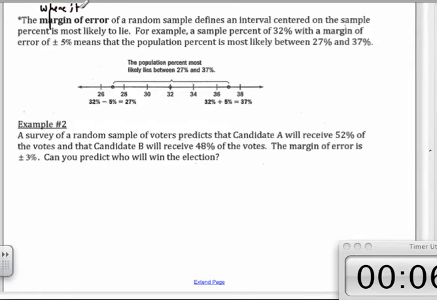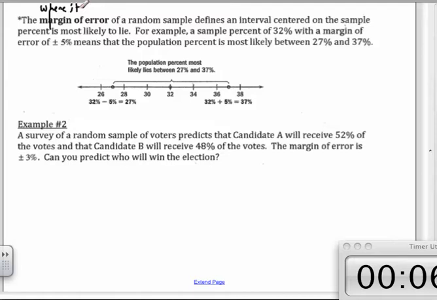For example, a sample percent of 32% with a margin of error of plus or minus 5% means that the population percent is most likely between 27 and 37. Where did those two numbers come from? Liam? Plus or minus 5.